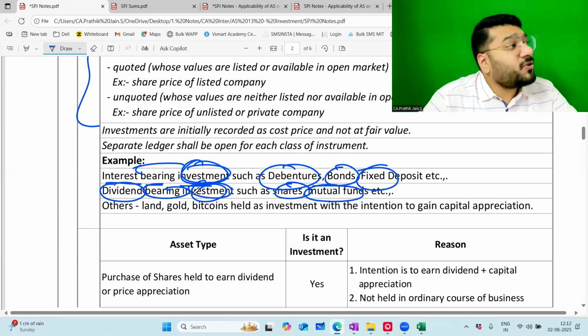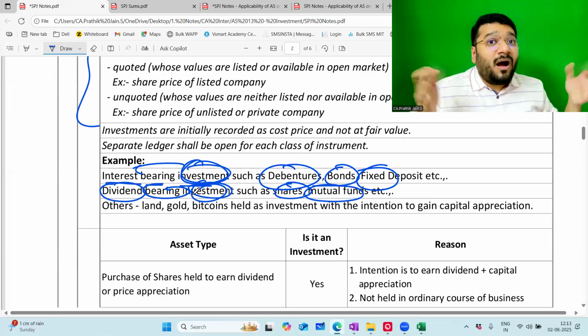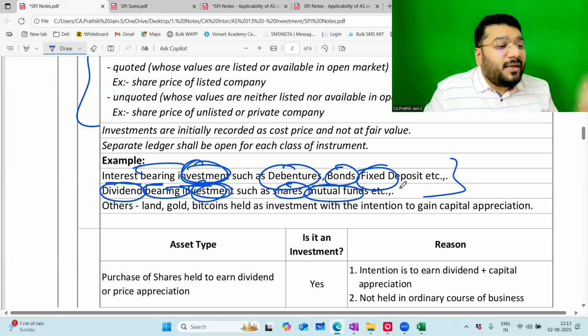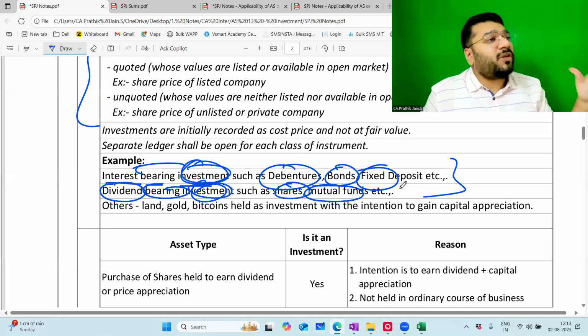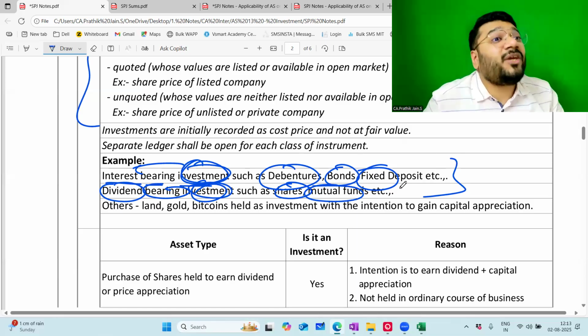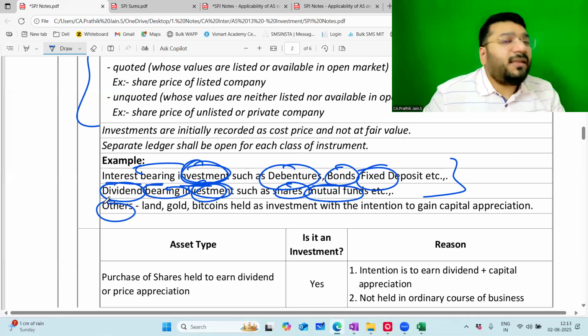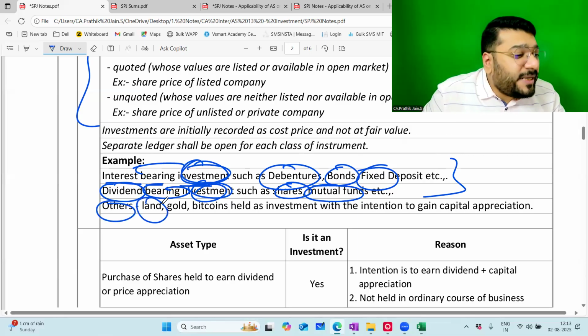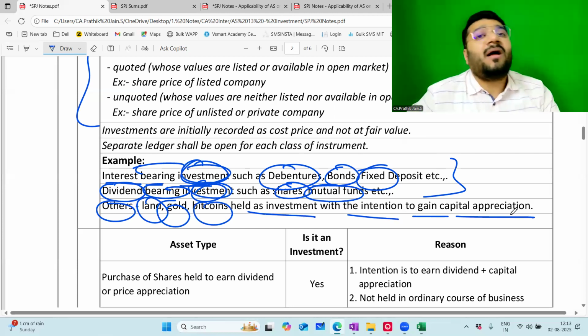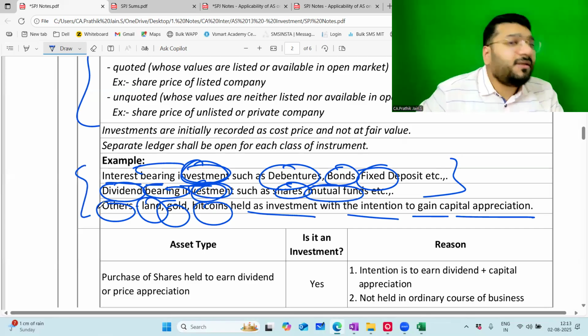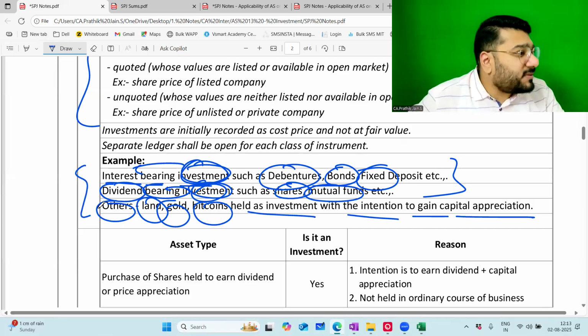Any problem? Because all of you know security is a large term. Under that, all of these come. Debenture, bond, fixed deposit, share, mutual fund, everything is a meaning of securities. So there are other investments also, such as investment in land, gold, Bitcoin, held as investment with the intention to gain capital appreciation. So all these are called as investments.